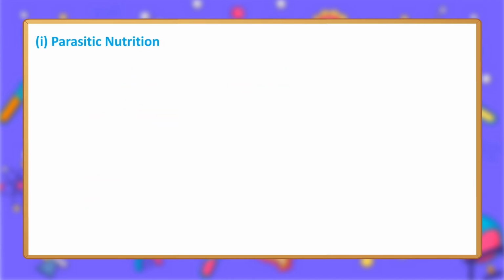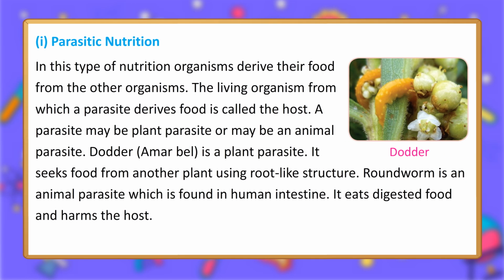1. Parasitic nutrition. In this type of nutrition, organisms derive their food from other organisms. The living organism from which a parasite derives food is called the host. A parasite may be a plant parasite or an animal parasite. Dodder, or amarbel, is a plant parasite. It seeks food from another plant using root-like structures. Roundworm is an animal parasite which is found in the human intestine. It eats digested food and harms the host.